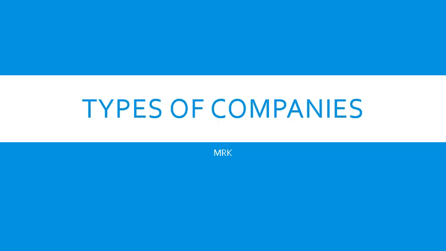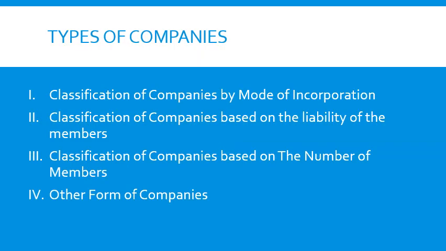Today we are going to discuss the different types of companies. Companies are classified into mainly three, which are: classification of companies based on incorporation or registration; the second classification is based on the liability of its members; then the third one, companies based on the number of members.